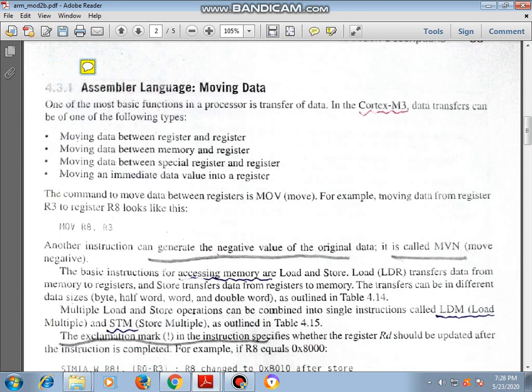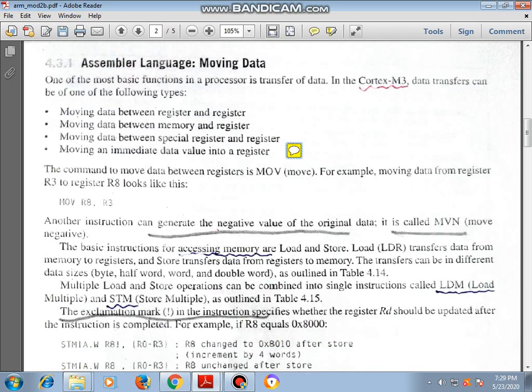In assembly language now we have moving data. In Cortex M3, data transfer can be one of the following types. What are the different types of data transfer we can have? Moving data between register and register, moving data between memory and register, moving data between special register and register, and moving an immediate data value into a register. These are the different types of moving instructions available in assembly language.